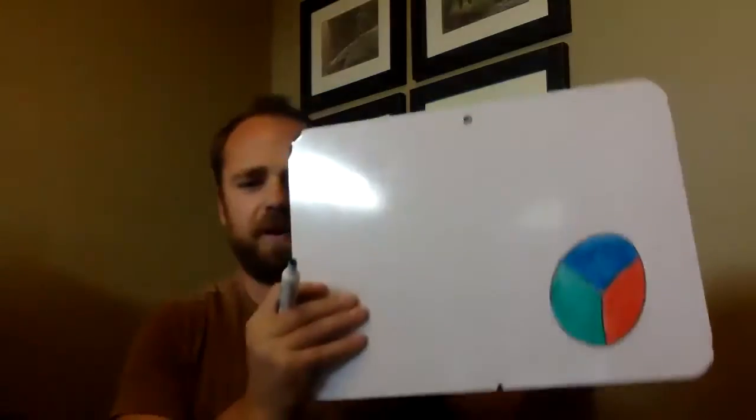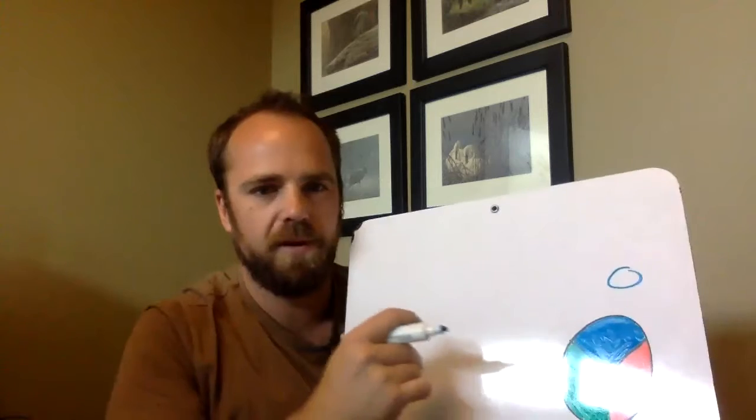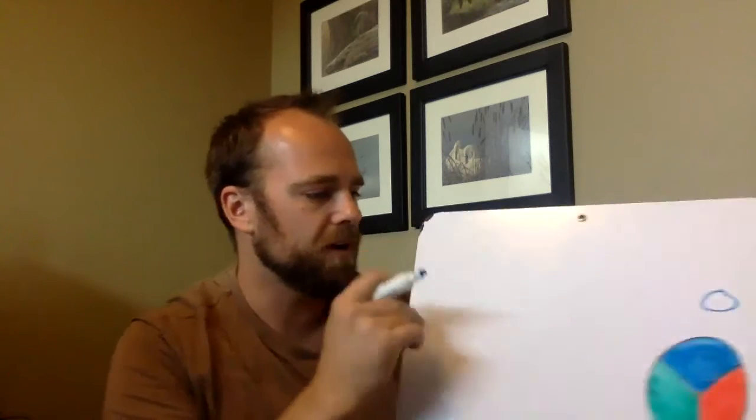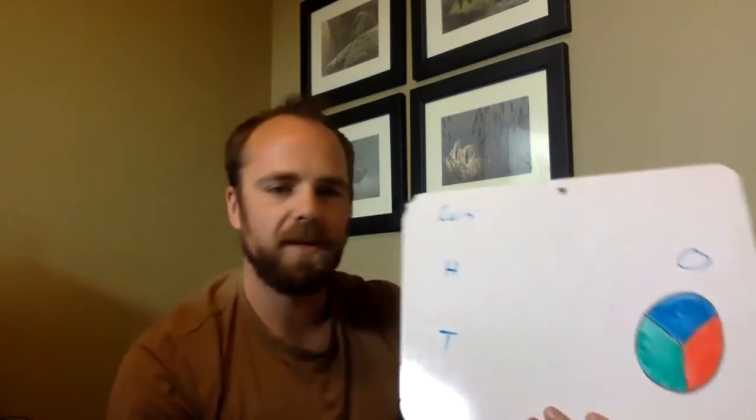All right. I'm going to switch over to this one. We're going to do another one. So we've got a spinner here, and we've got red, blue, and green. And then we're also going to have a coin, and the coin can be heads or tails. All right. So this is what we're going to do. So we're going to flip the coin. Coin, we can get heads or we can get tails. Okay. And then we're going to spin the spinner.